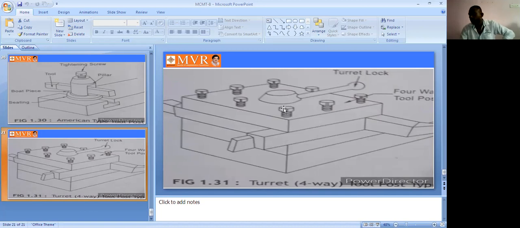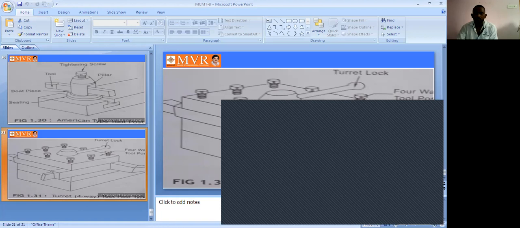When we open this lock, it opens automatically, and we can open and tighten this screw. See here, it is a turret lock. When we are holding the tool, the turret lock will be tight. When we are removing it, the turret will be loose. So this lock is very important.